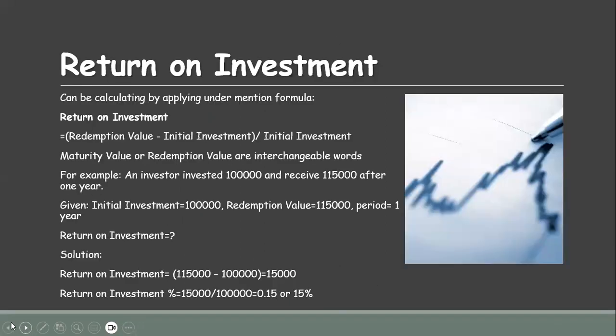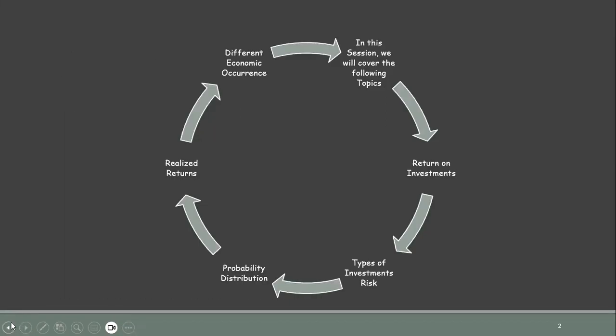In this session, we are going to cover return on investment, types of investment risk, probability distribution, realized return, and different economic occurrences.